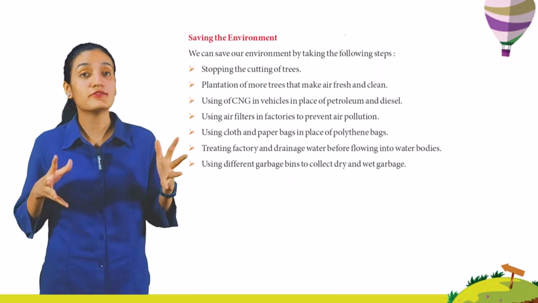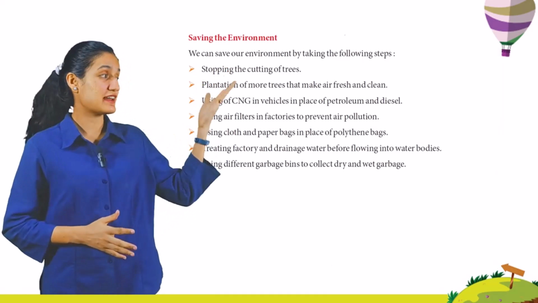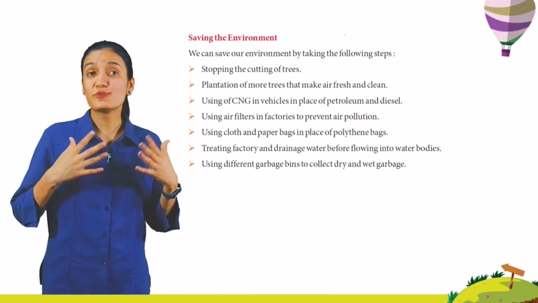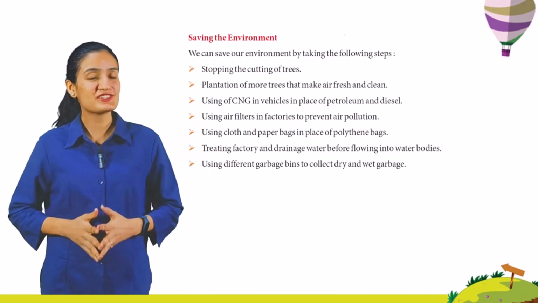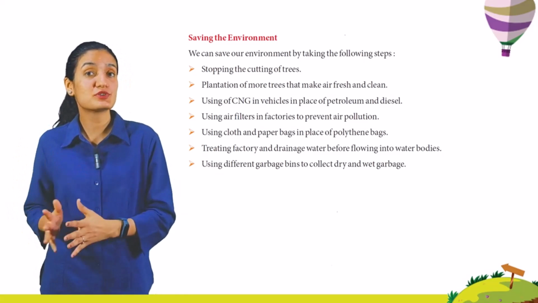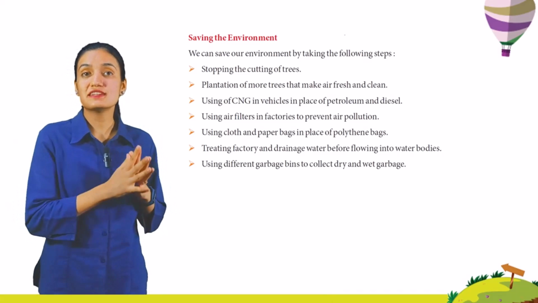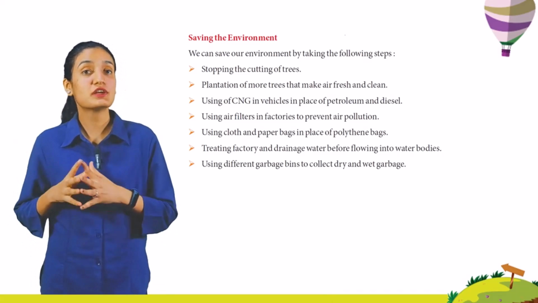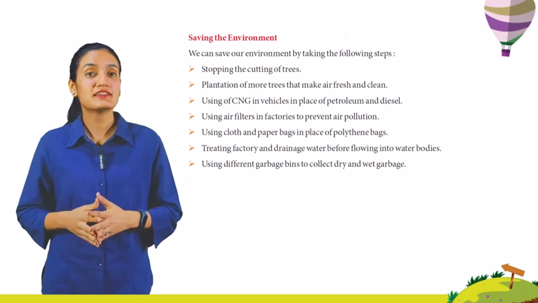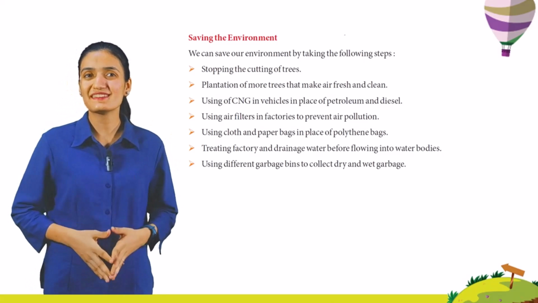Saving the environment. We can save our environment by taking the following steps. Here are the steps. Stopping the cutting of trees. Plantation of more trees that makes air fresh and clean. Using CNG in vehicles in place of petroleum and diesel. Using air filters in factories to prevent air pollution. Using cloth and paper bags in place of polythene bags. Treating factory and drainage water before flowing into water bodies.